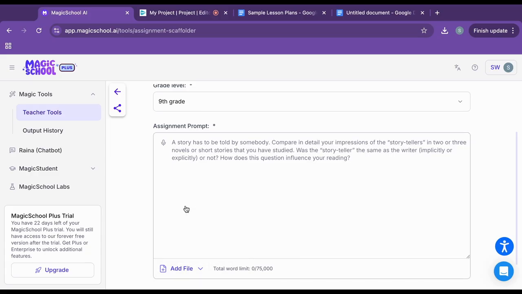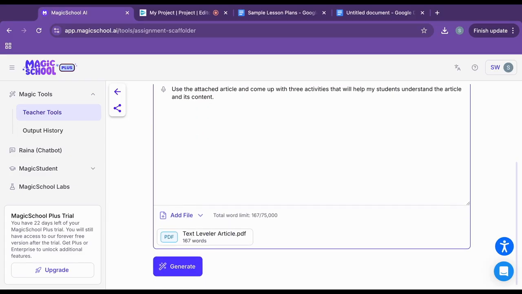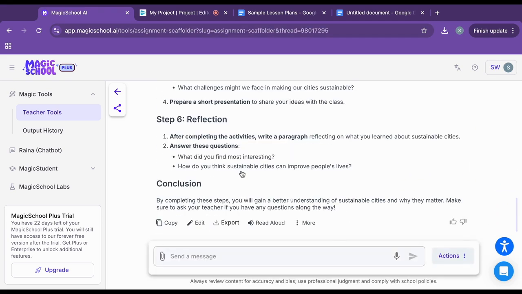So as I said, I downloaded that text leveler article that I created. I'm going to put that in there. And then my prompt, I'm just going to say something like use the attached article and come up with 3 activities that will help my students understand the article and its content. Magic School is going to come up with a few different things.